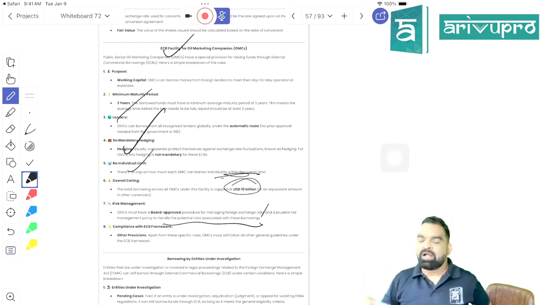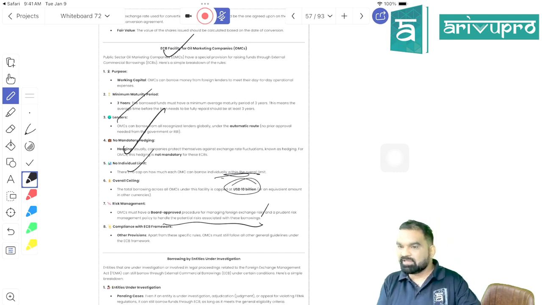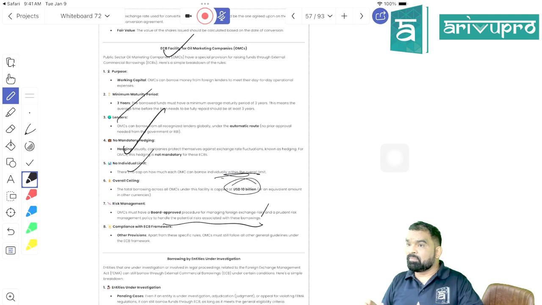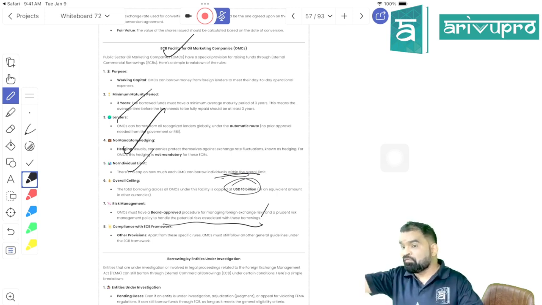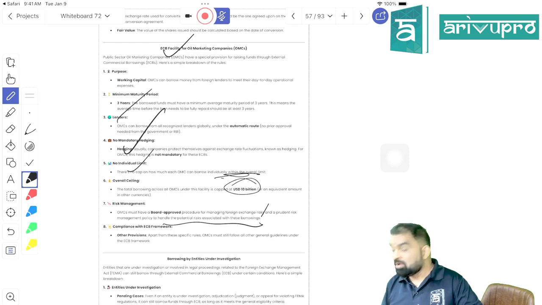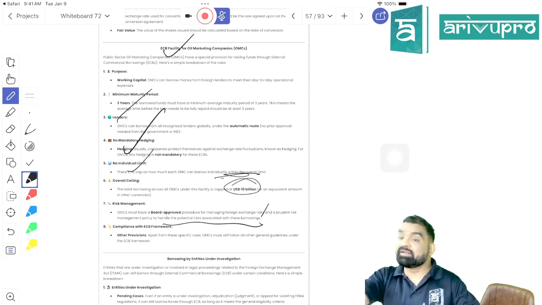Let me simplify this. Hedging comes up many a time. Suppose I have taken a loan when the rate of dollar was 78, so I get the payment at the rate of 78. Now the rate has become 82, and I have to make the repayment at the rate of 82. Means I would be in a situation if the value of rupee decreases in the overseas market. I have taken a loan of 78 lakh rupees, but I have to pay 84 lakh rupees other than interest, right?